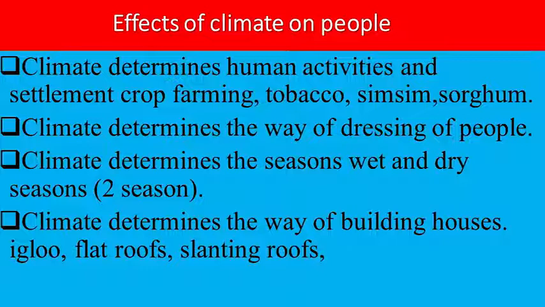Let's look at the other one, climate determining the way of building houses in particular areas of this world. You realize that people, for example, in deserts, prefer building their houses with flat tops. People who live in equatorial areas prefer building houses with slanting roofs to enable the flow of rainfall.